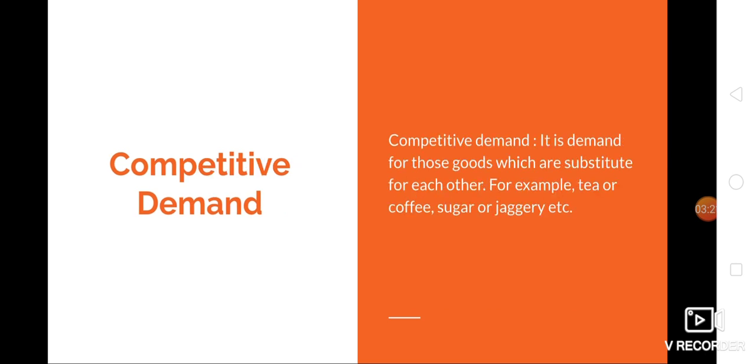Last one is competitive demand. Competitive demand arises when demand for a commodity competes with its substitute. Substitutes means the products which can be used in place of each other interchangeably. For example, tea and coffee, they have competitive demand. Sugar and jaggery, means if you are in shortage of tea, you can consume coffee. If sugar is not available, you can consume jaggery. So those products have competitive demand.